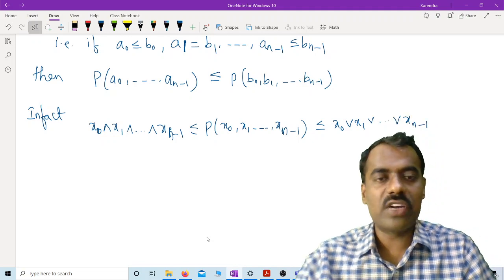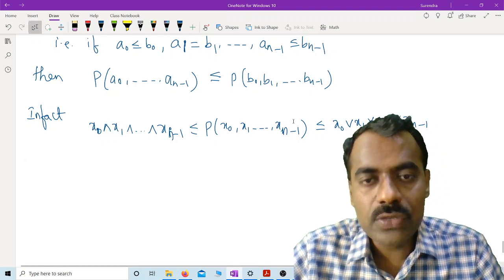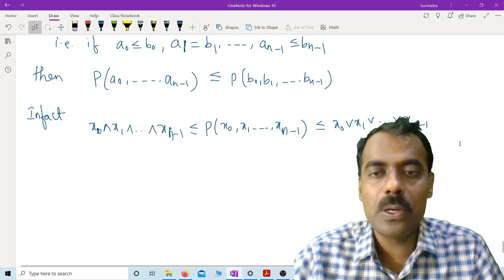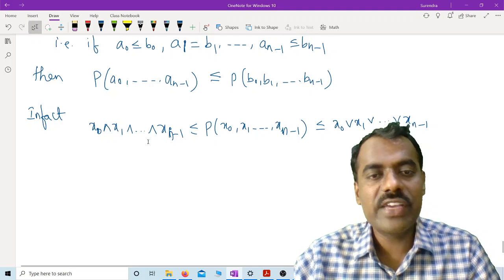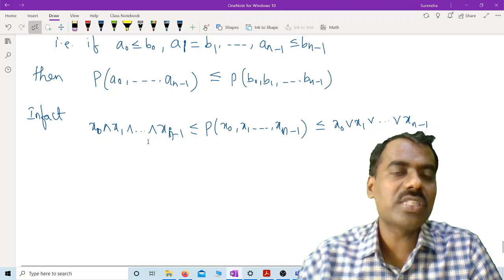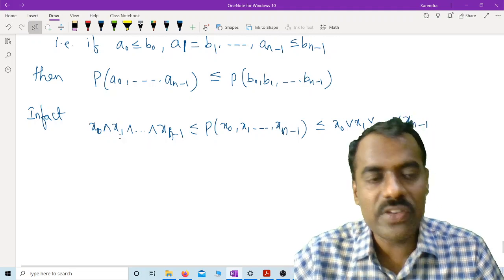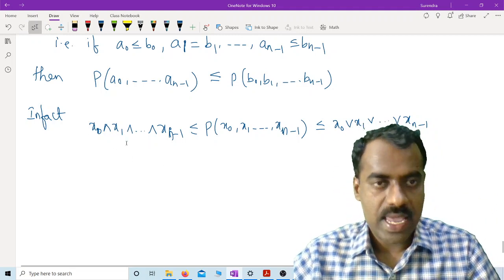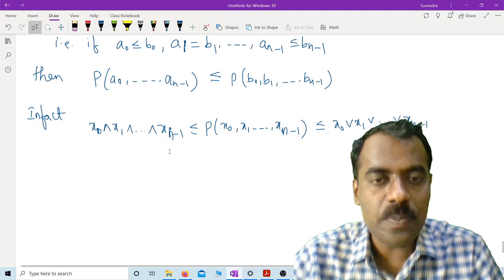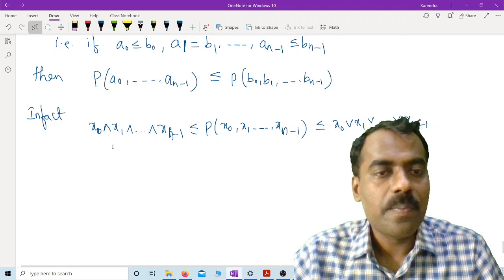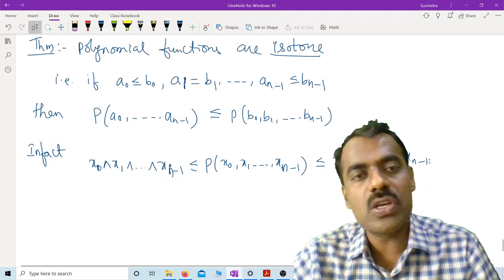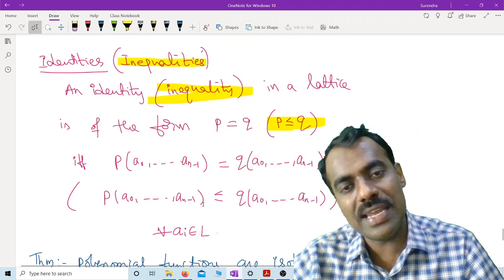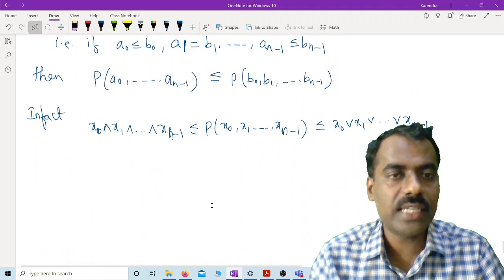Remember, this last line is a polynomial, and this is another polynomial, and this is another polynomial. You have three polynomials, and we have given a relation among them. That means when you substitute any value here, calling them p1, p2, p3, p1 less than or equal to p2 less than or equal to p3 holds by this meaning. Is this clear? When you substitute any value, you should get that, right?